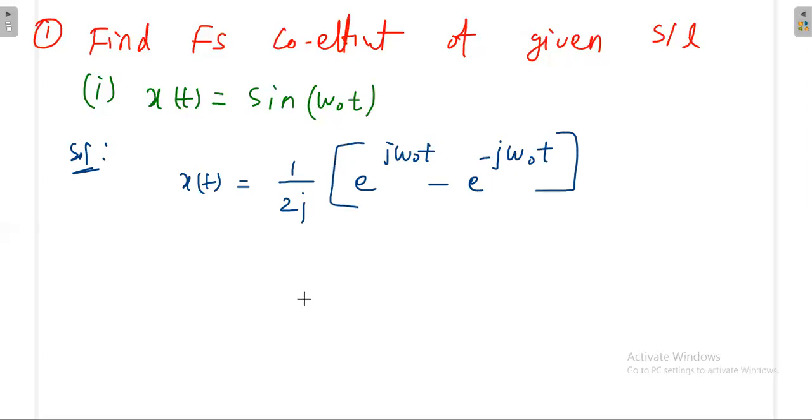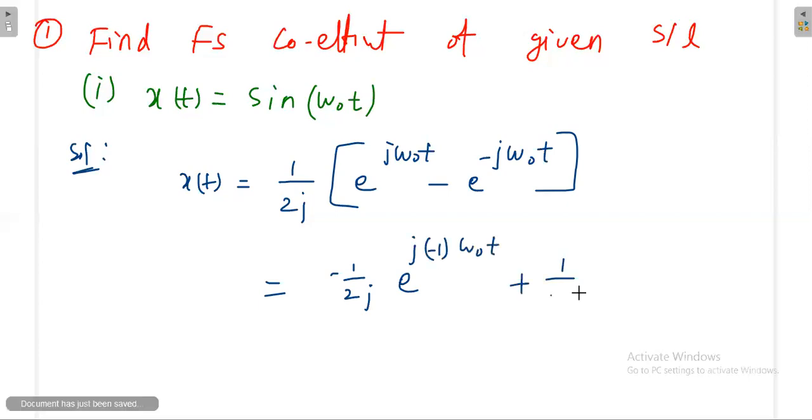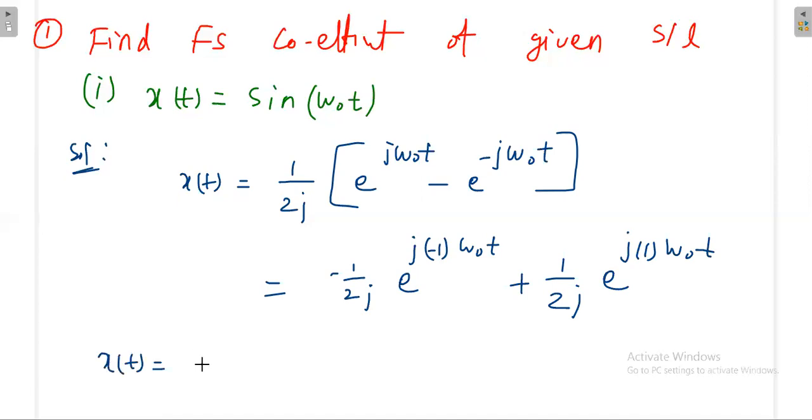Okay, then we can write like this. Minus 1 by 2j, this minus I am taking here, e power j minus 1 omega naught t plus 1 by 2j e power j 1 omega naught t. So that means what? What is the exponential Fourier series representation?